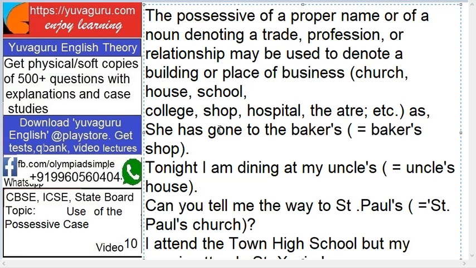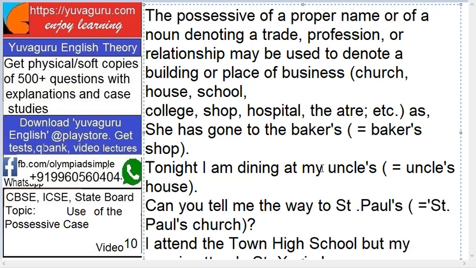So, she had gone to baker's. Now what does it mean? She had gone to the baker's means what? She had gone to the baker's shop. But do we say shop? Say this: the proper name of a profession may be used to denote the place. So we'll only say baker's.